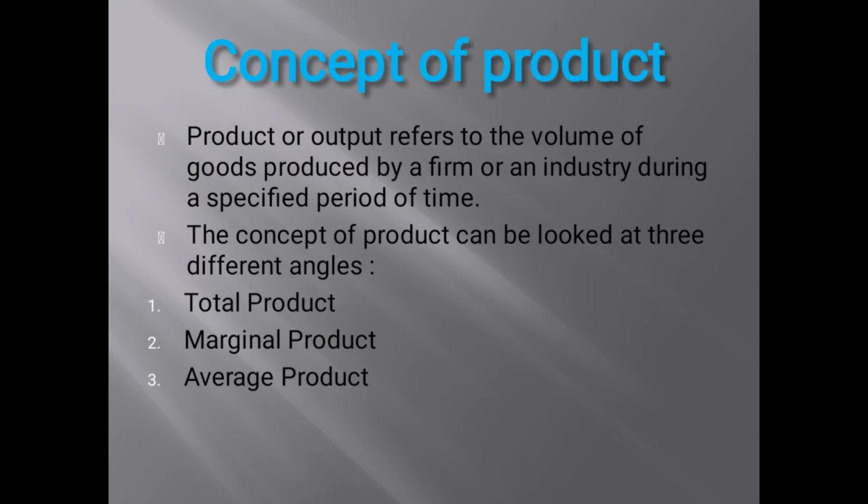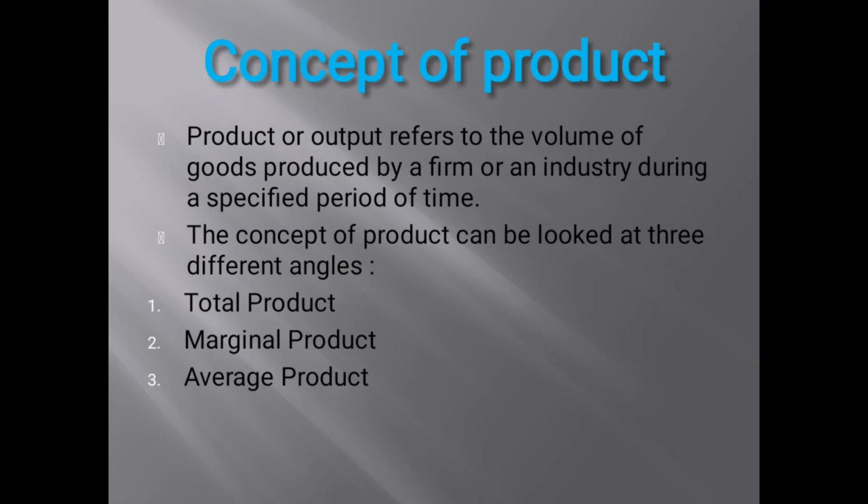Short run production function is the change in physical output of a good when one factor input is variable and the others are fixed, and the law that operates in the short run is known as the law of returns to factor. The long run production function is the change in physical output of a good when all the factor inputs are variable and there is no difference between the fixed and the variable factor. The law which operates in the long period is known as the law of returns to scale.